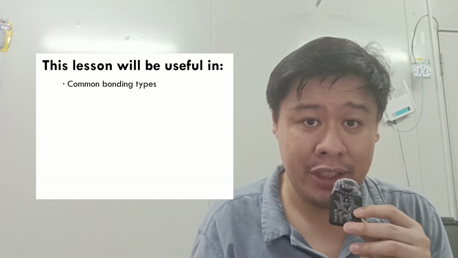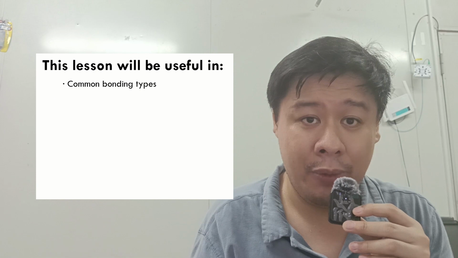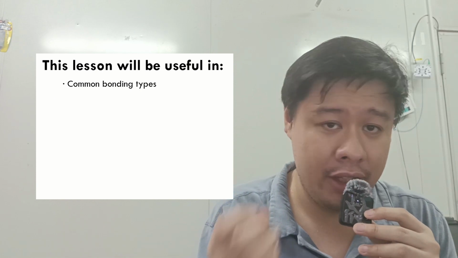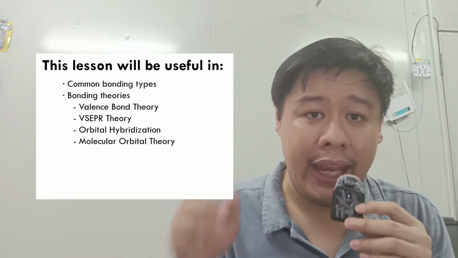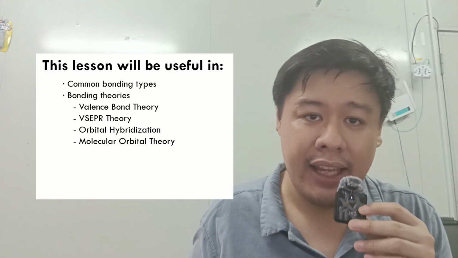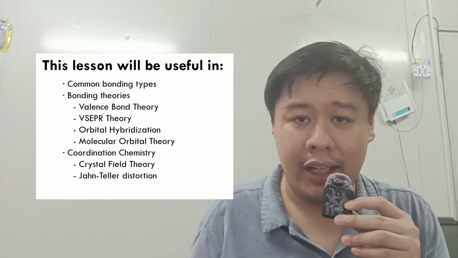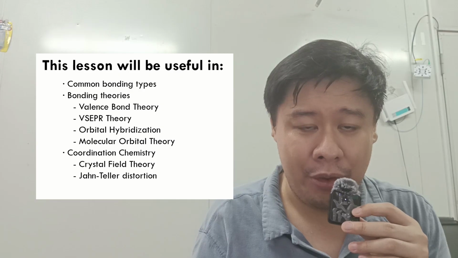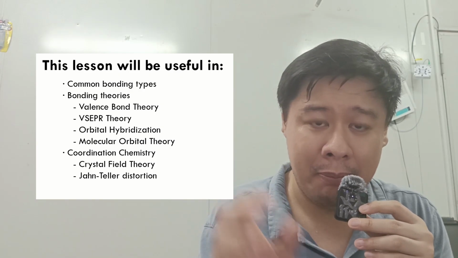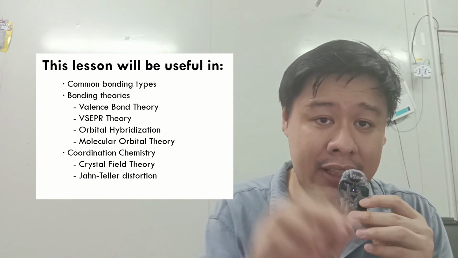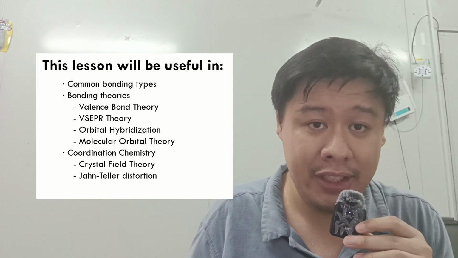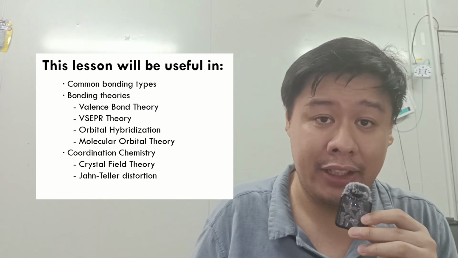And later on, you will be using your knowledge of the quantum mechanical model when you study chemical bonding, ionic bonding, and covalent bonding, and the different theories that explain these bonding types. If you get to study coordination chemistry or compounds made by the bonding of a ligand and a metal center using dative bonding, you will definitely be needing knowledge of the quantum mechanical model there.